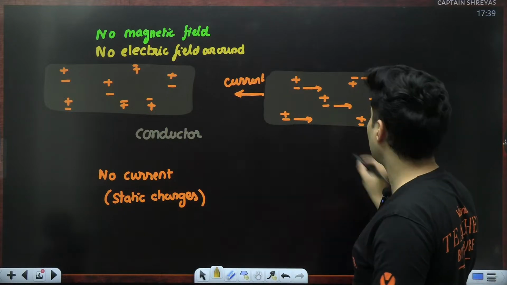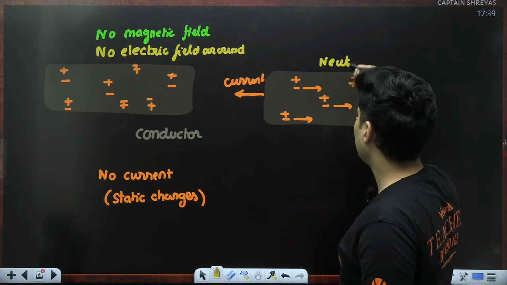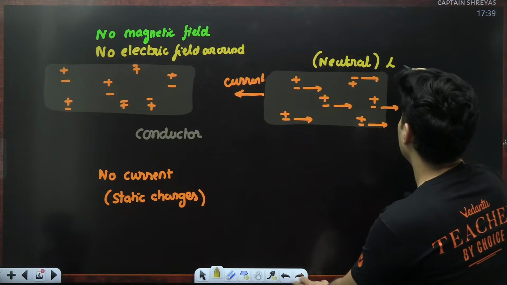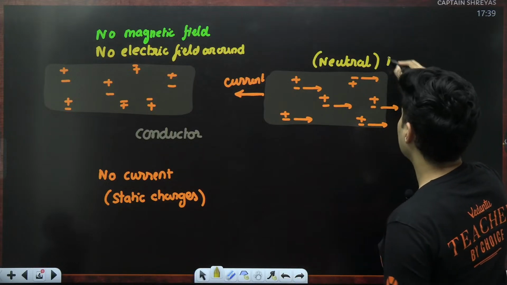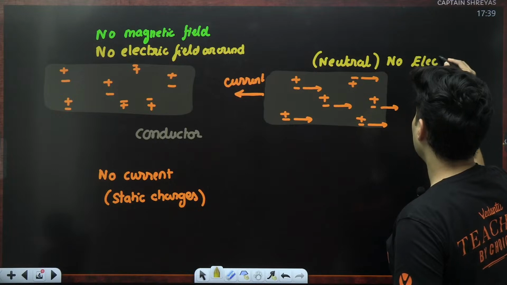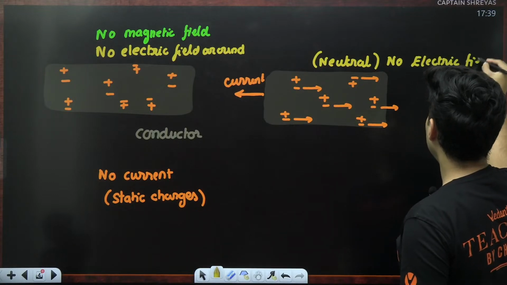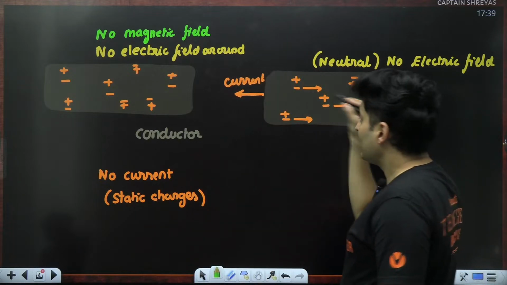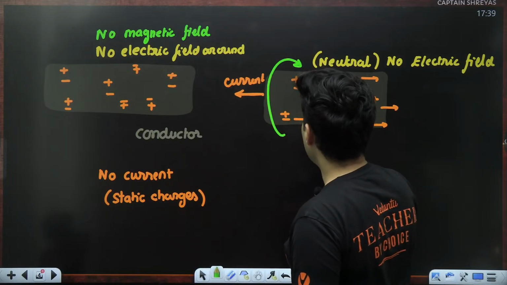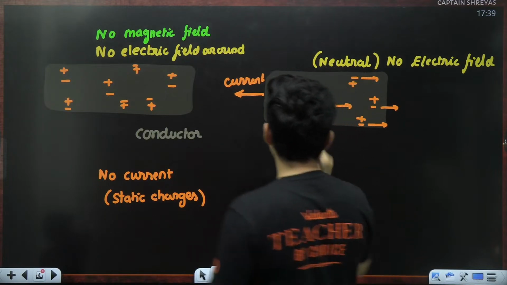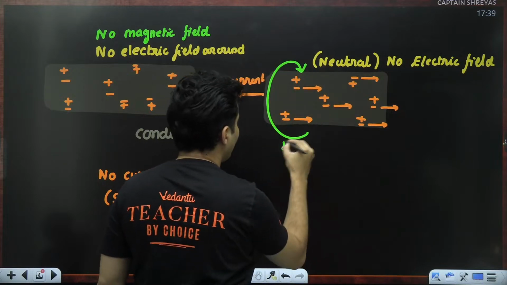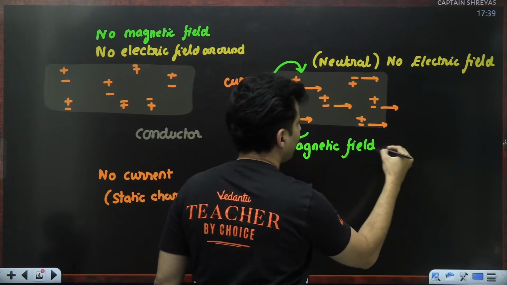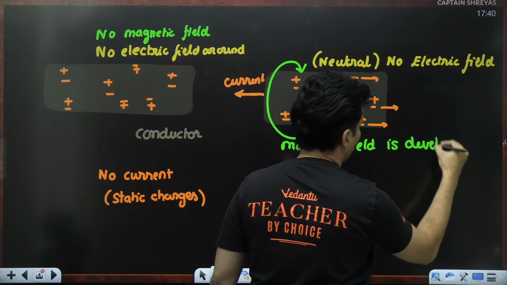Because the conductor is neutral, for that neutral conductor, you will see there is no electric field around it. But what you will see, the charges are moving, so around it you will start seeing magnetic field. What you will start seeing is nothing but the magnetic field. Magnetic field is developed around it.